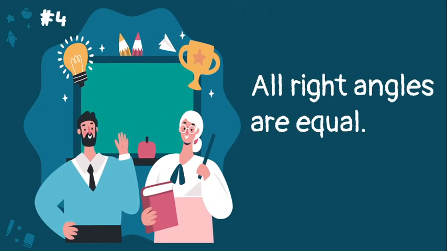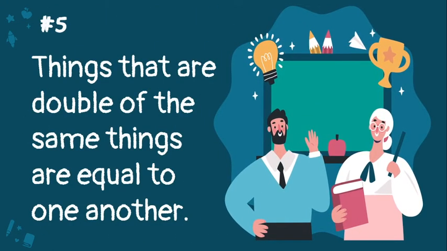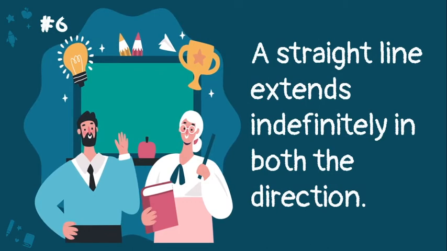Number 4. All right angles are equal. Definition, axiom, or postulate? The correct answer is P. This is Euclid's postulate. Next, number 5. Things that are doubles of the same things are equal to one another. Axiom, definition, or postulate? The correct answer is A, axiom. Very good.